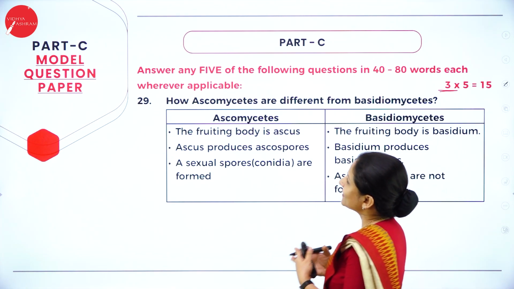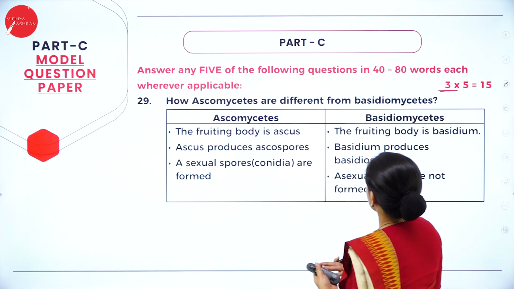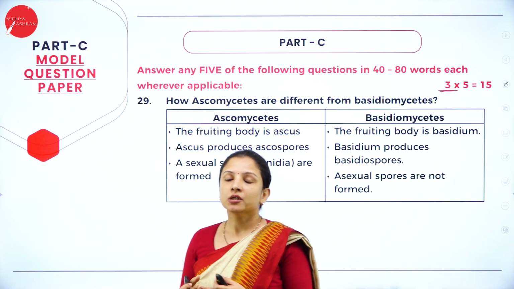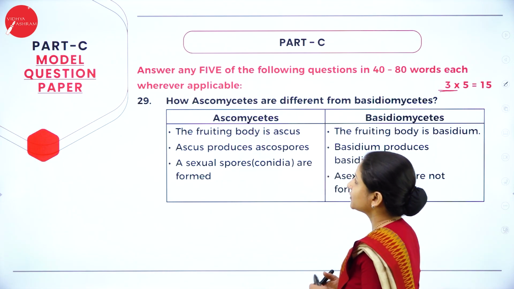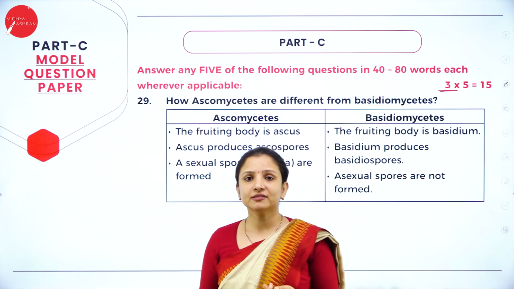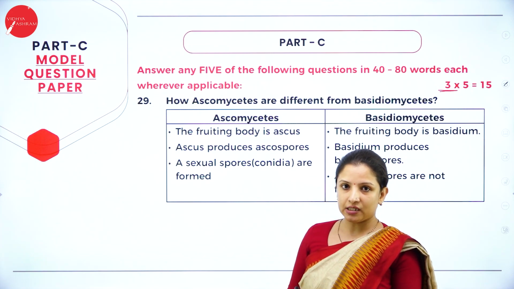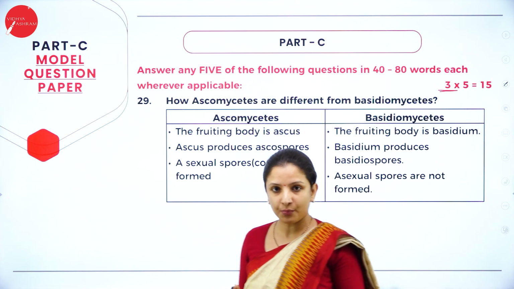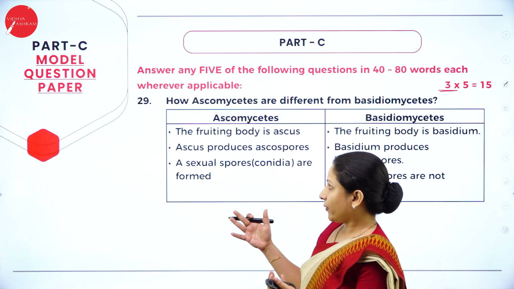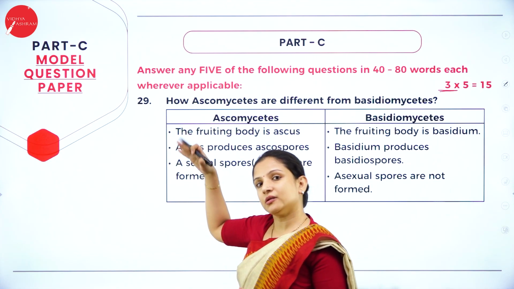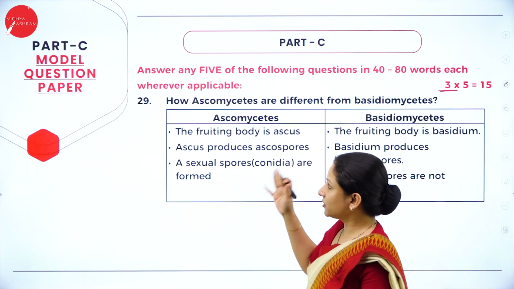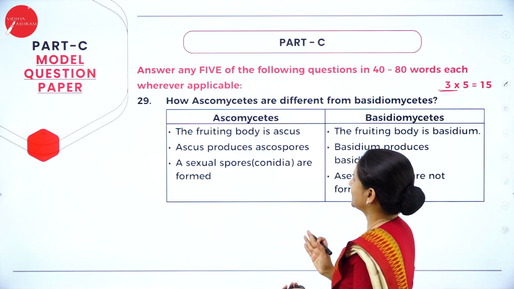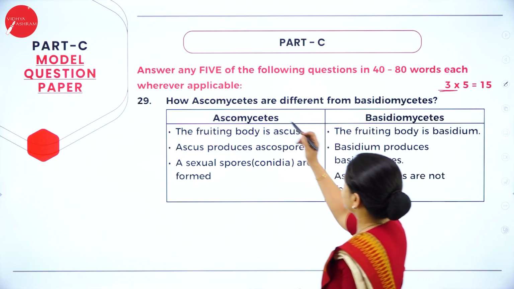Here, answer any 5 of the following questions in 40 to 80 words each wherever applicable. It is a 3-mark question. Somewhere around 8 questions will be asked, and out of the 8, you have to answer any 5 whichever you know perfectly. The remaining questions were in part A and part B. So here the 29th question under part C: how are ascomycetes different from basidiomycetes?